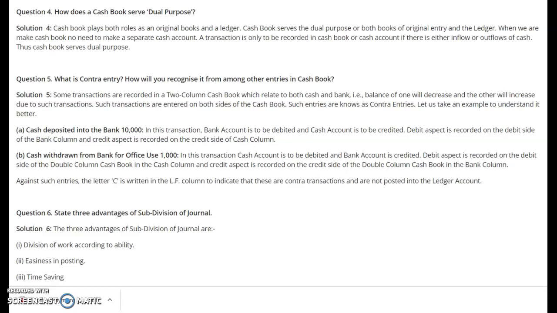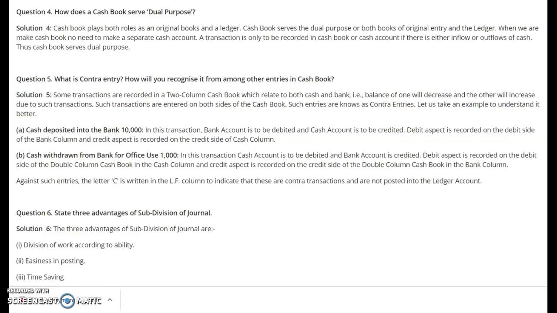The second situation when a contra entry will be recorded is cash withdrawn from bank for office use. Please note down specifically: cash withdrawn from bank for office use. What will the journal entry be? The journal entry will be cash account debit to bank account.